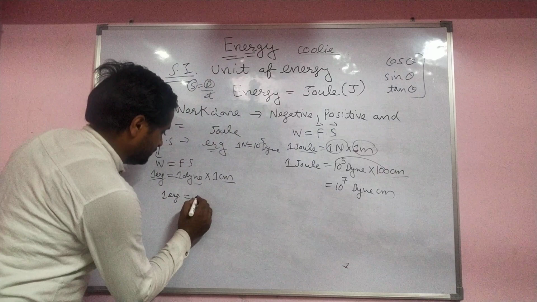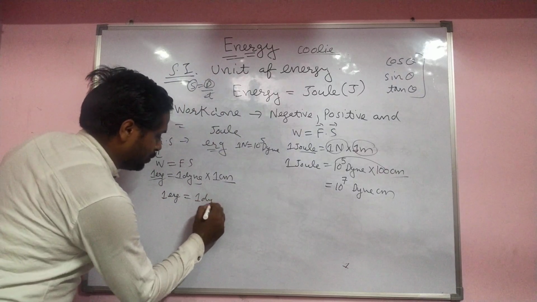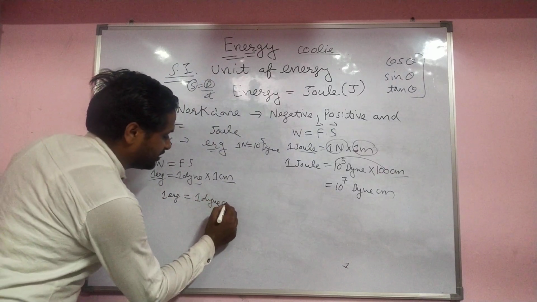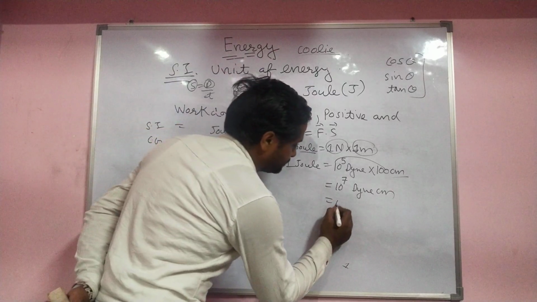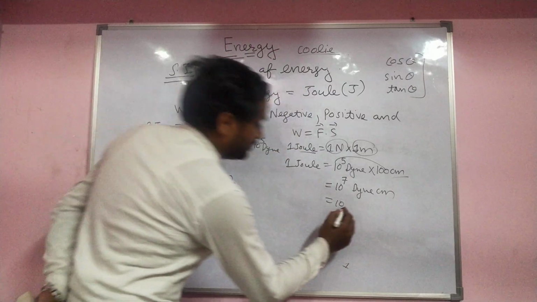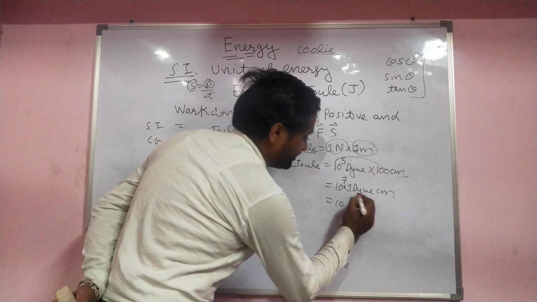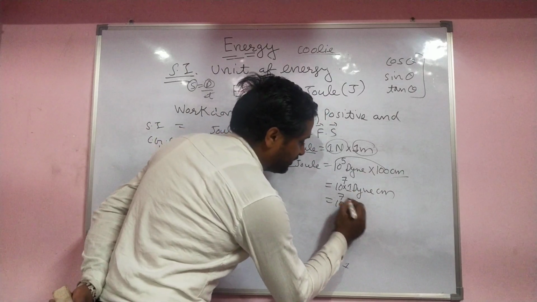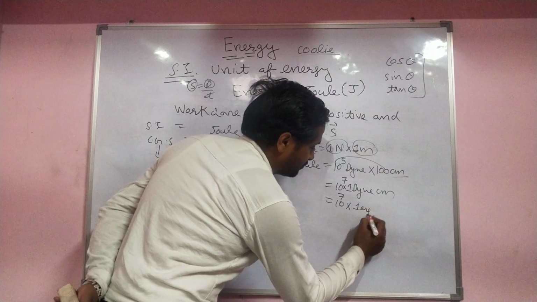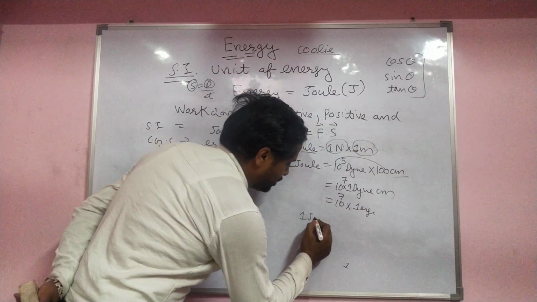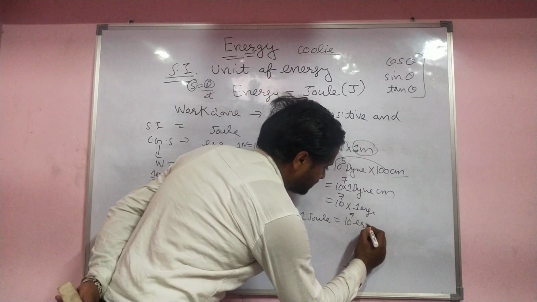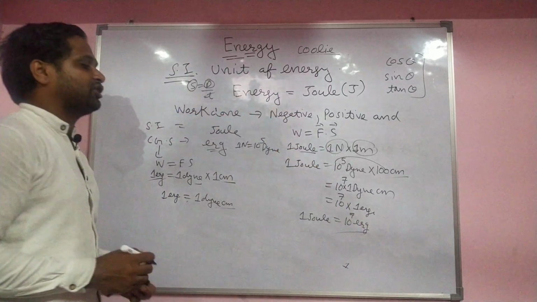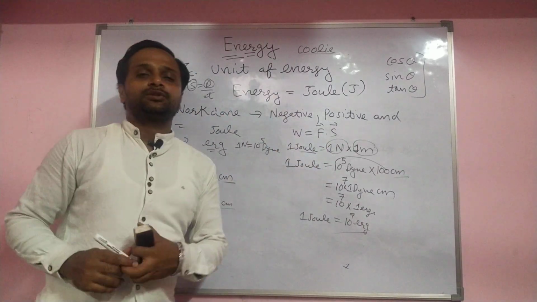I already told you 1 erg equals 1 dyne centimeter. When you put this value here, separate this and put 1, then the value comes 1 erg. So 1 joule equals 10 raised to power 7 ergs. This is the relation between joule and erg.